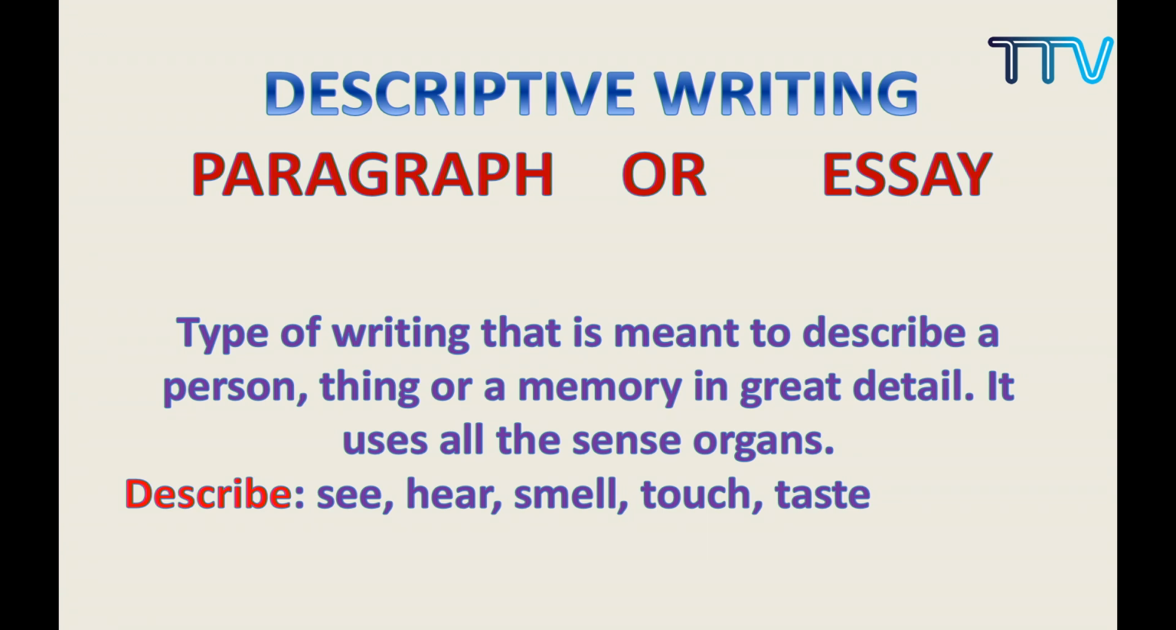Okay, so basically this writing describes. What is it describing? It is describing a person. Which person? It may be your mother or father or teacher or friend or anything. It also describes a thing. What is the thing? Yes, a book or mobile or toys or anything. Or you can describe one memory. So if you write one paragraph where you share some memory, you have to use this descriptive writing.